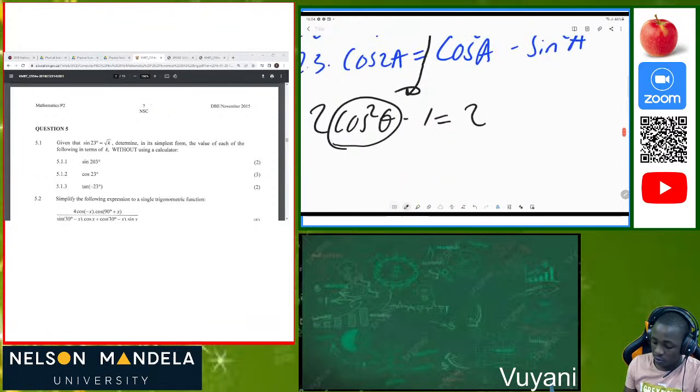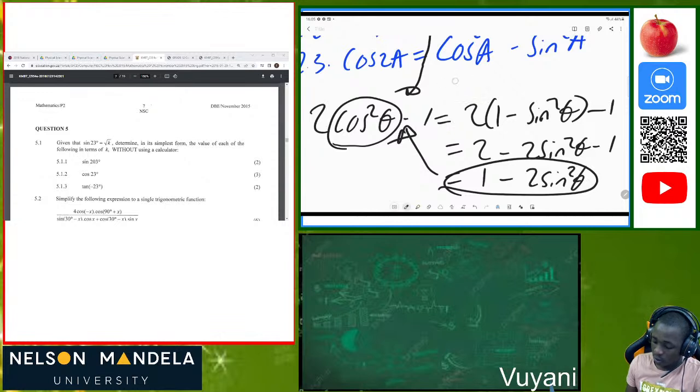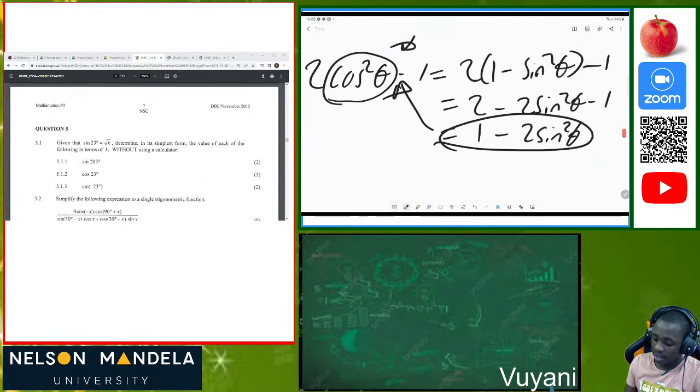So we can just say 2 times (1 minus sine squared of theta) minus 1. Then that will be equal to 2 minus 2 sine squared of theta minus 1. Grouping like terms, then we have 1 minus 2 sine squared of theta. So this one is formed from the first one, which is giving us that one. And also we can form this one again by making 1 equal to sine squared of theta plus cos squared of theta, minus 2 sine squared of theta.